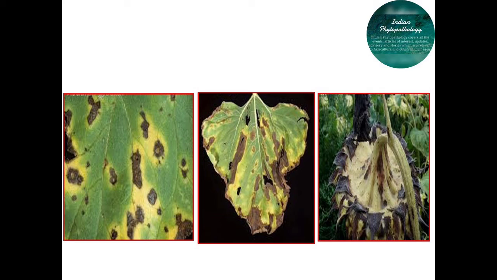Similarly, we can also control this disease by spraying carbendazim at the rate of 2 gram per liter of water. And seed dressing is the most important point: if we do the seed treatment with Thiram or carbendazim before sowing at the rate of 2 gram per kg of seed, then the initial inoculum of this disease is completely removed and the crop should be free from disease.